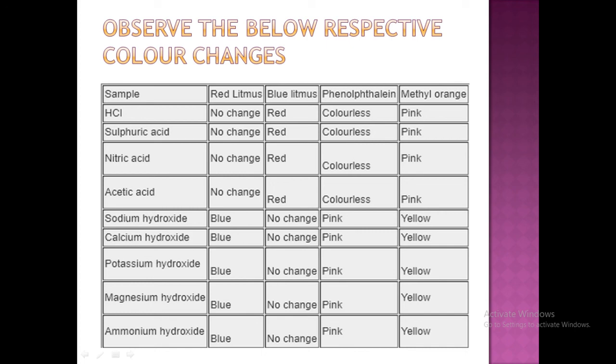Their nature and observation I already gave. If it is acid, the changes it shows are mentioned in this slide. If they are bases, what changes may occur? The same things from the previous slides I have given here. If they are acids, what is their behavior in different solutions like red litmus, blue litmus, phenolphthalein and